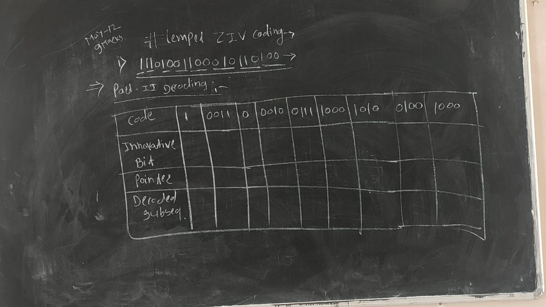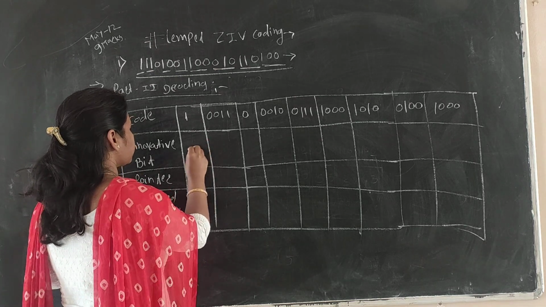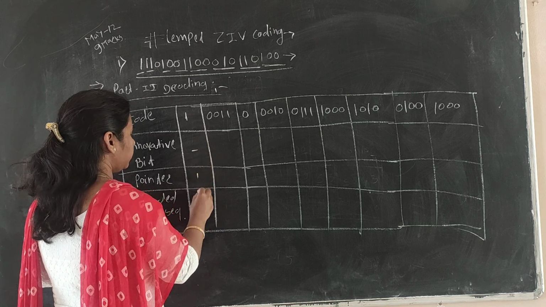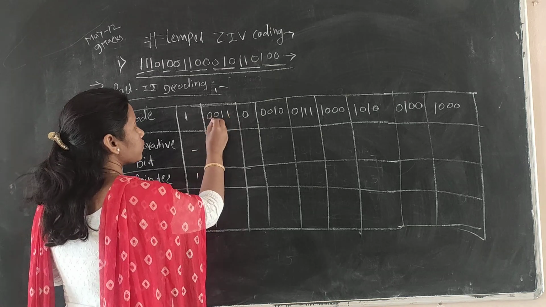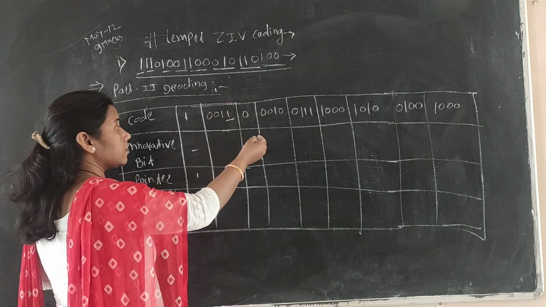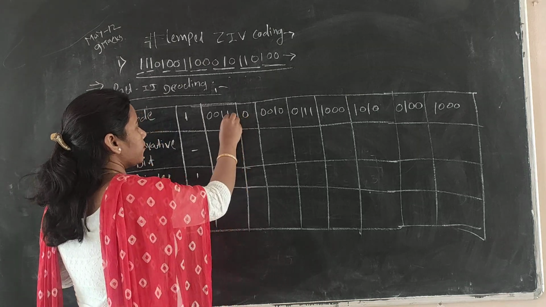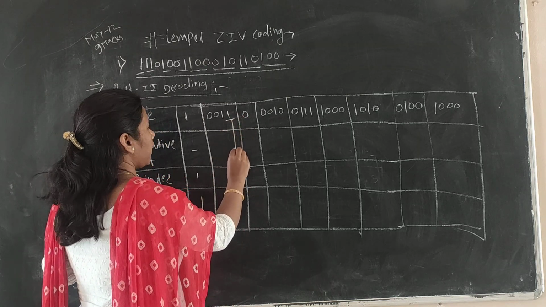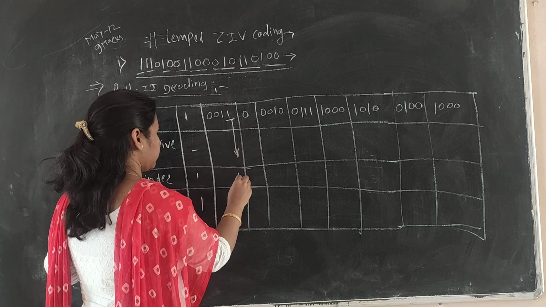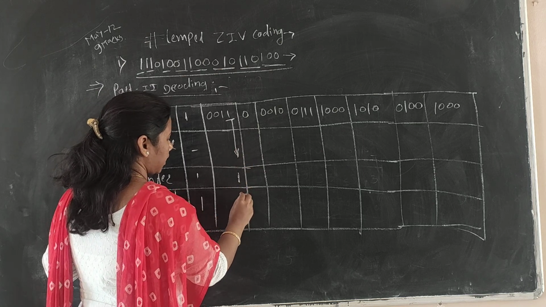Innovative bit we can take as it is from the MSB. Here there is no innovative bit, so as it is we can take this 1 as it is. Now from these 4 bits, whatever the MSB bit is, MSB means most significant bit, we have taken as it is as 1, and it will come here as it is.